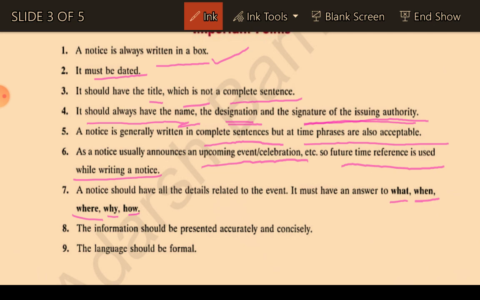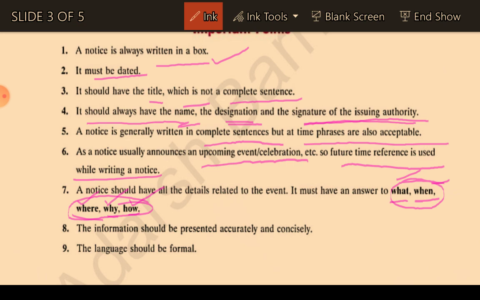I hope you understand that. Whatever event we are announcing, we should write the things completely clear in it: what the event was, when it was about to happen, what the place was, why we are organizing it, and how we will organize it. So these are the most important points: what, where, when, why, and how. These things should be mentioned in the notice.